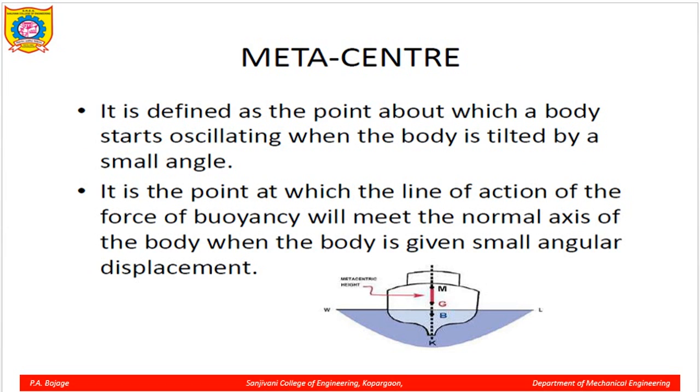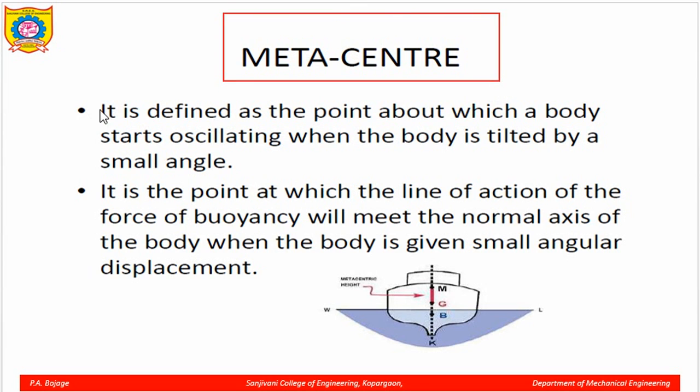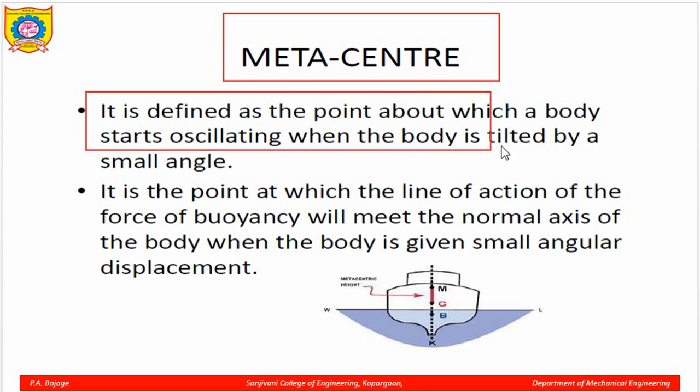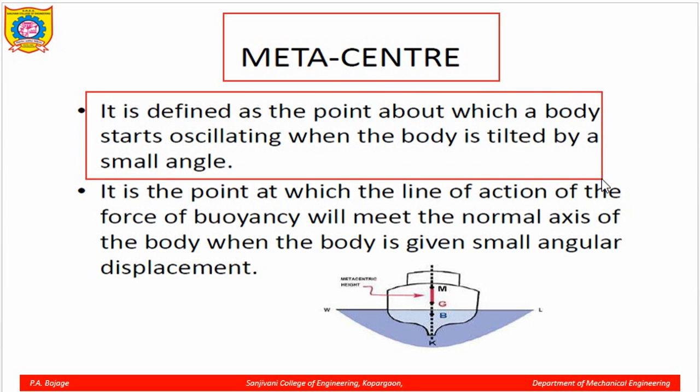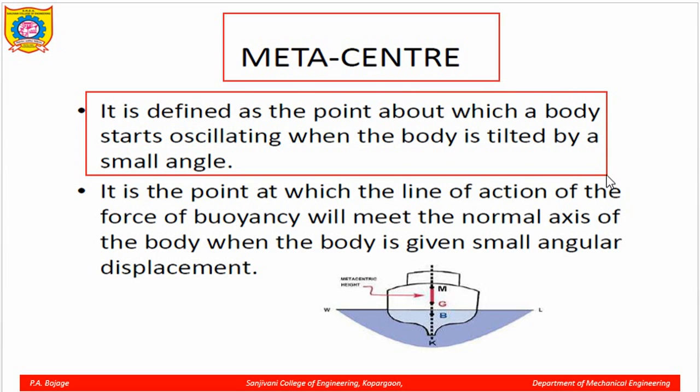Now what do you mean by metacenter? Metacenter is defined as the point about which a body starts oscillating when the object is tilted by a small angle.